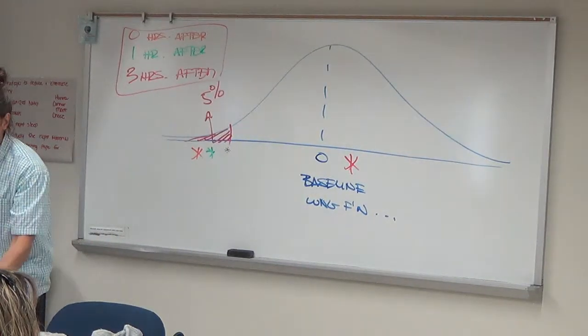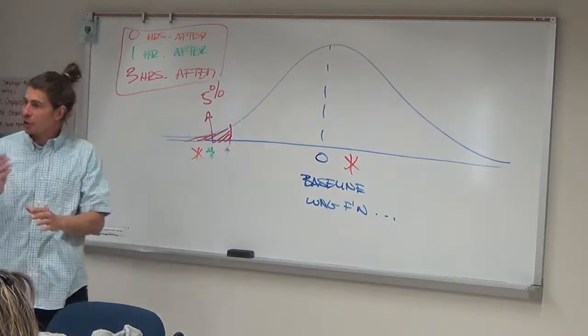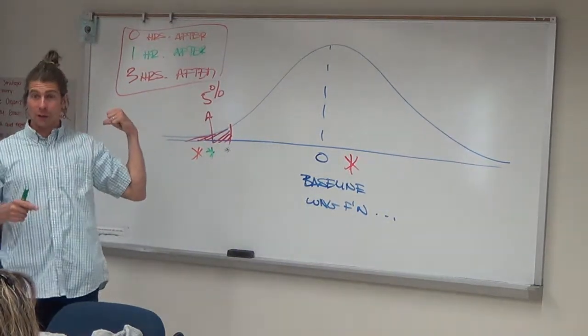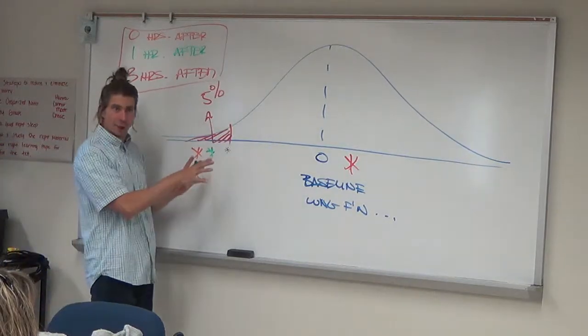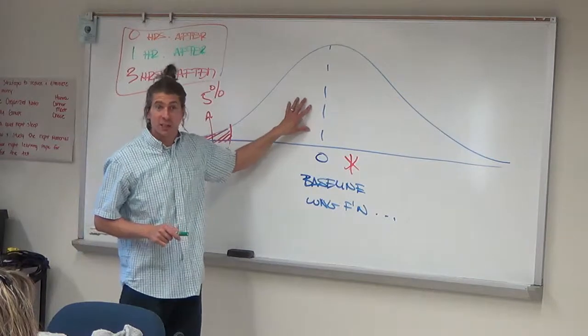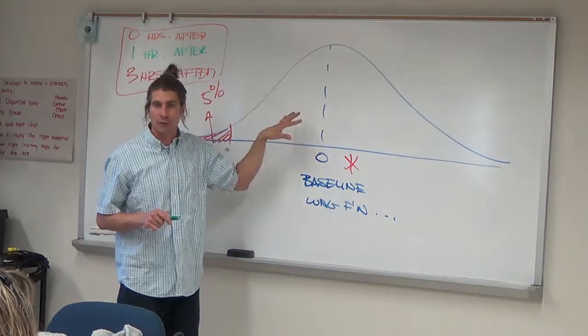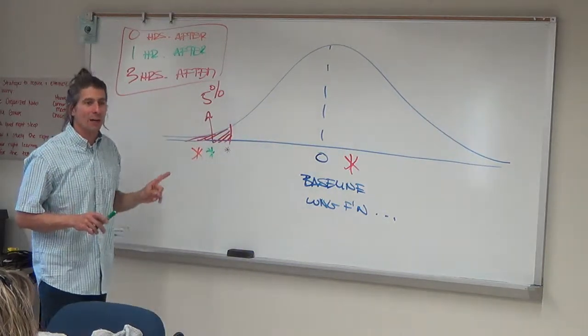So in order to know what a type 2 error is, we have to figure out the chance of an outlier on the other curve. The type 1 error would be an outlier on this curve. A type 2 error would look like it belongs on this curve, right? Big p-value, correct? It would look like it belongs on this curve, but it actually would be an outlier on the other curve.